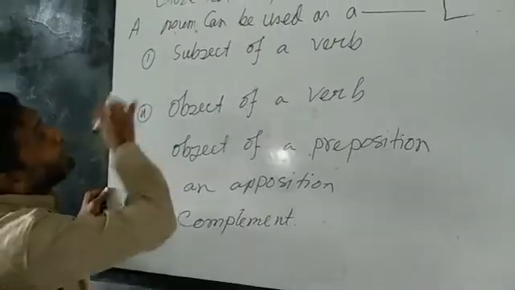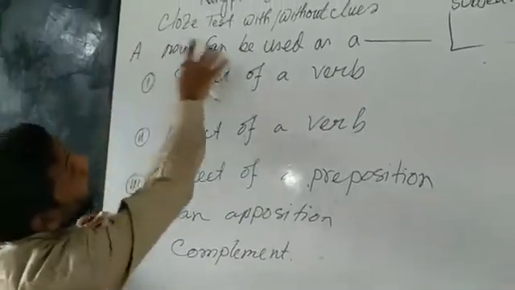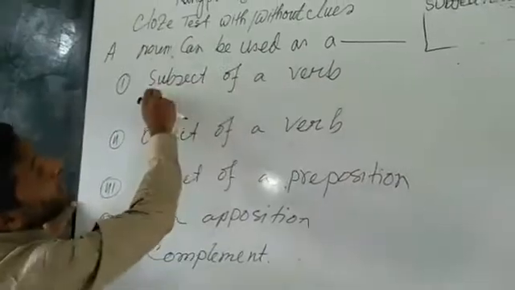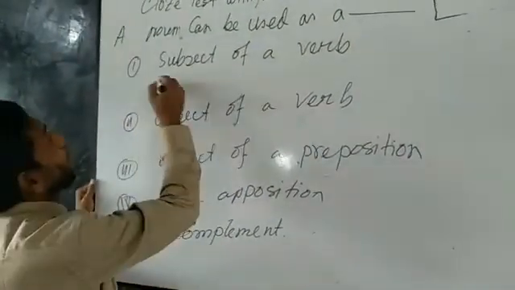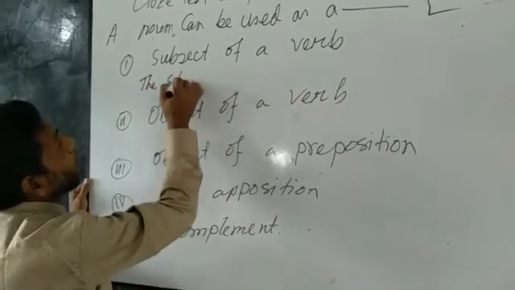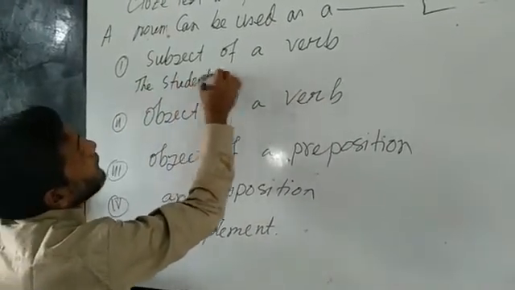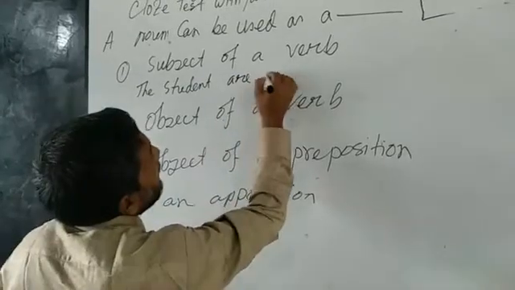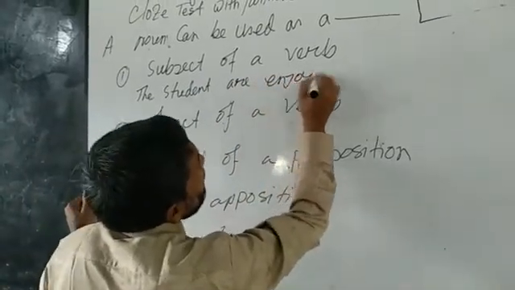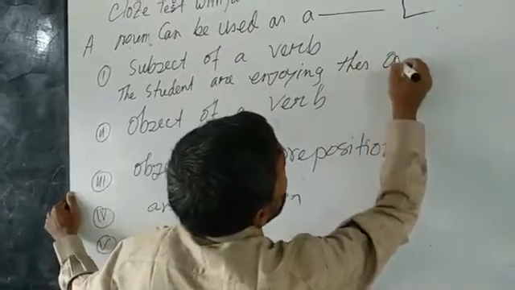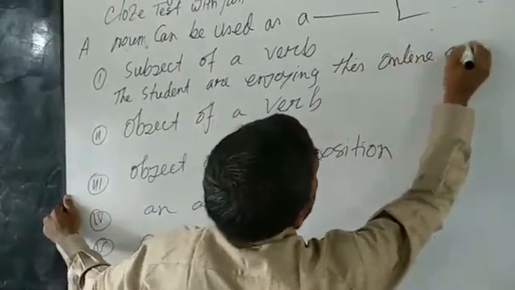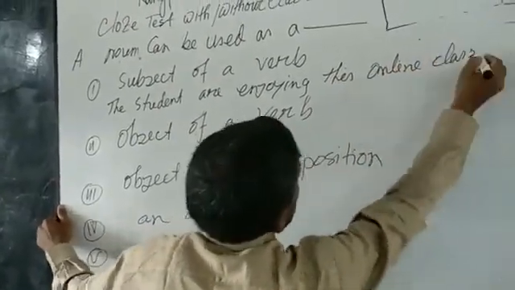So here I have written a noun can be used as a subject of a verb. So dear students, suppose the students are enjoying this online class.